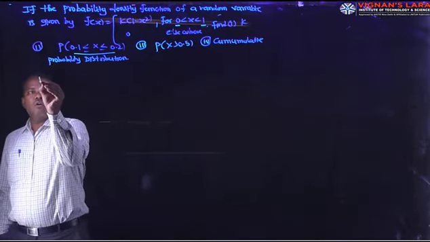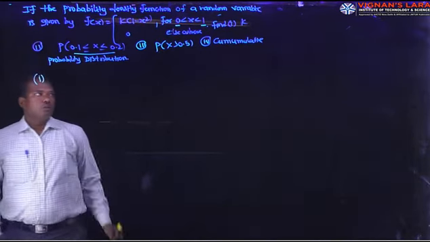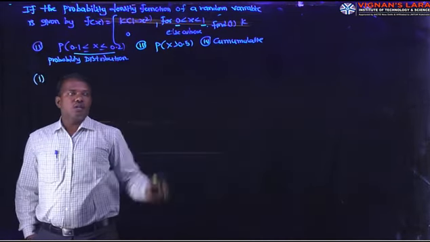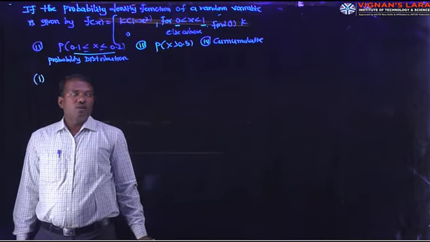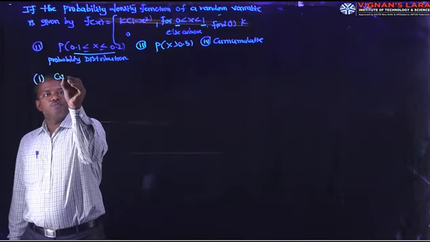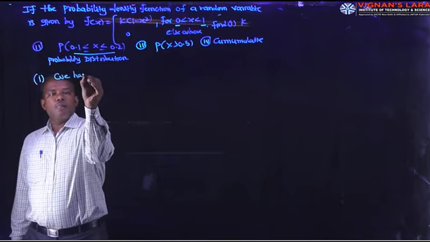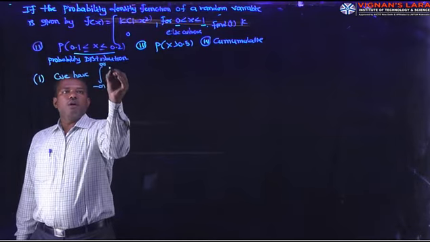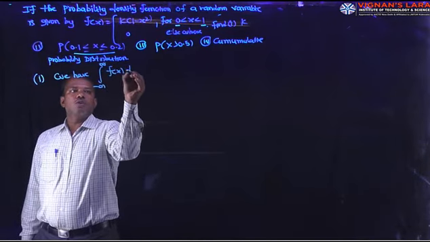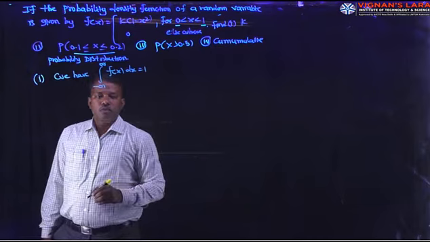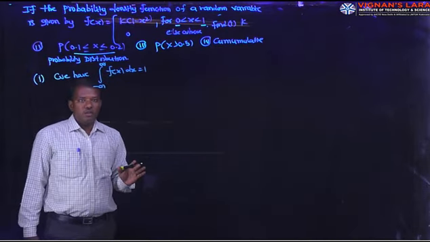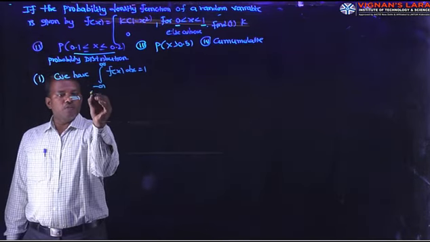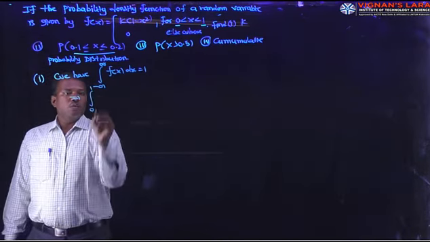First one, how to calculate the first one. What is f of x? K into 1 minus x square for 0 less than x less than 1, 0 elsewhere. Find k. We know that integral minus infinity to plus infinity f of x dx is equal to 1. Minus infinity represents the lower limit, plus infinity represents the upper limit. So, according to the given problem, it is 0 to 1. What is f of x?